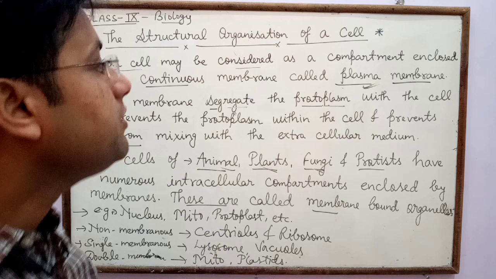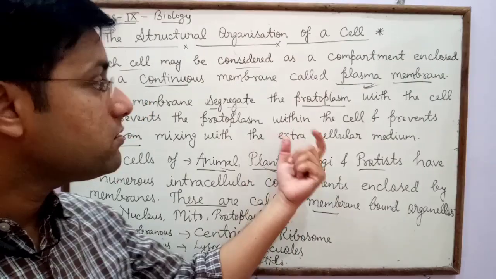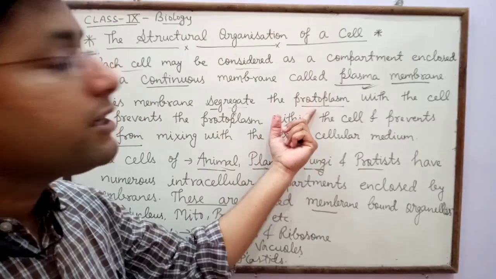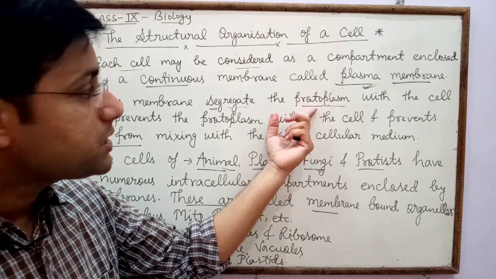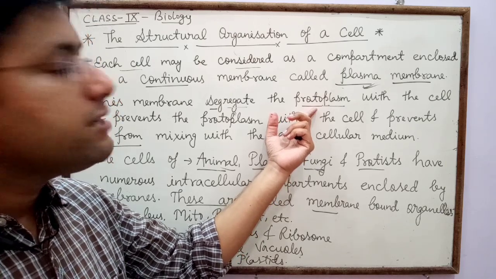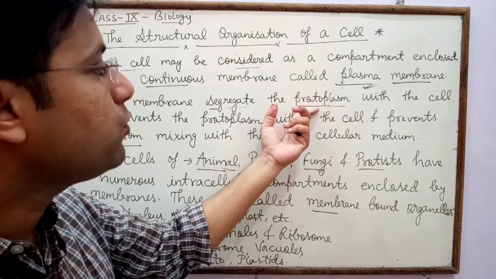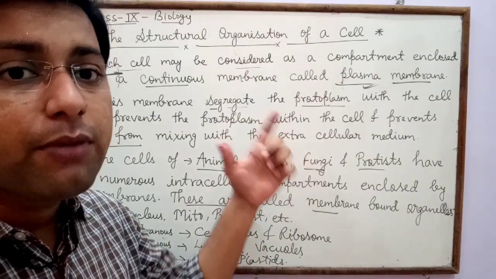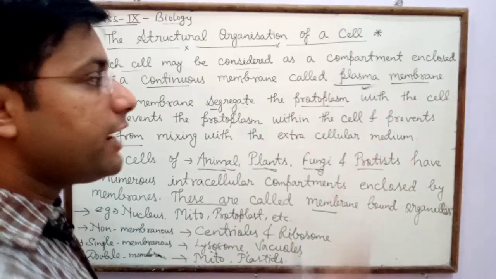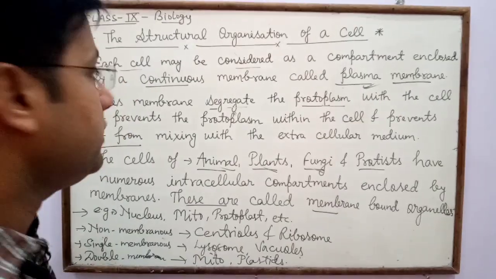Protoplasm is a type of living fluid present in all cells. There are two types of fluids present in a cell. One is dead, that is cytoplasm, and the second is living fluid, that is protoplasm. So protoplasm is a type of living fluid while cytoplasm is a type of dead fluid.